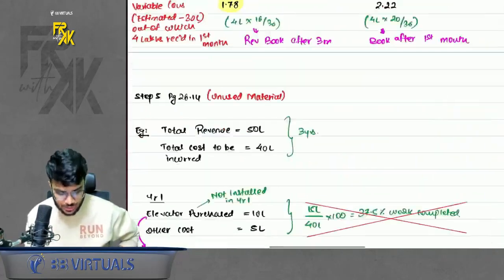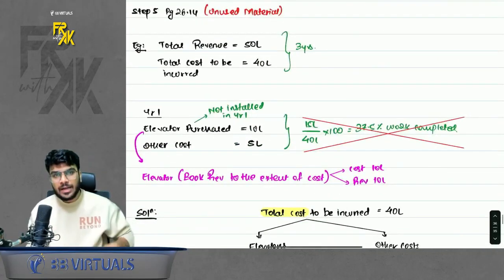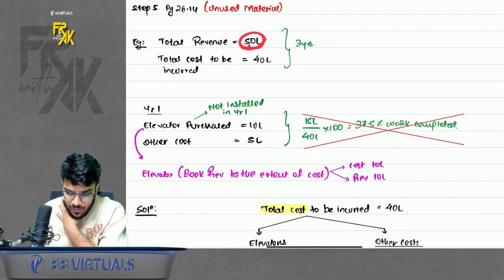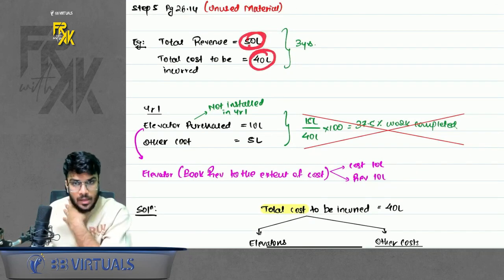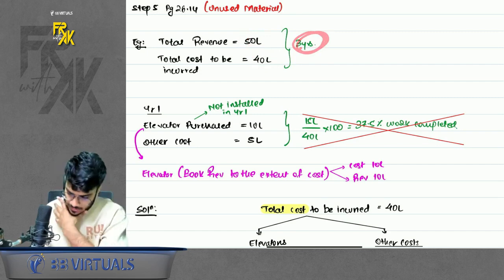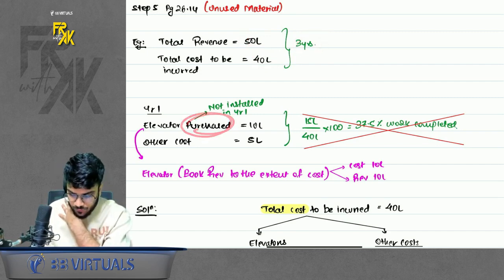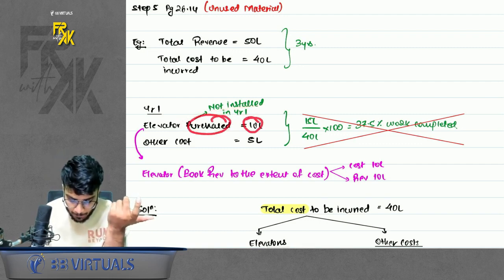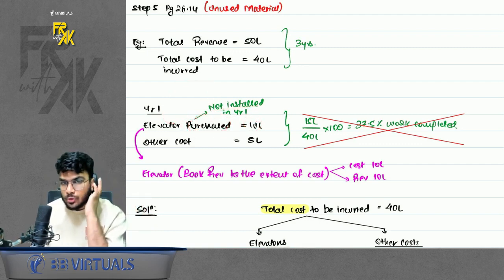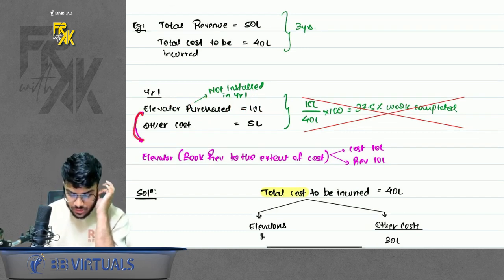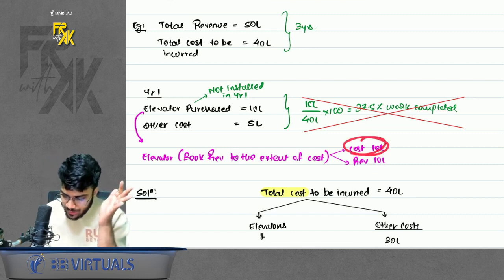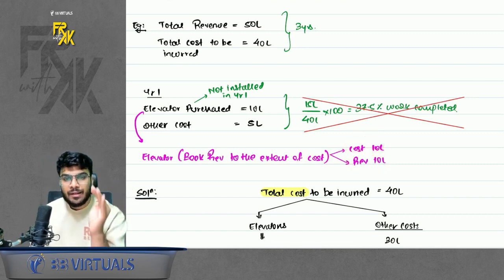One more concept, illustration number 65 you can see. Now before that we will see the concept of unused material. So what happens is, sometimes let's say you have a revenue of 50, you have a cost of 40 lakhs. Contract of 3 years. Sometimes you incur a cost which does not depict the stage of completion. For example, you purchase an elevator, but you don't install it. So you should not say that this much work is completed. So in that case, whenever you incur any cost which does not depict the percentage completion, you should book the revenue only up to cost.